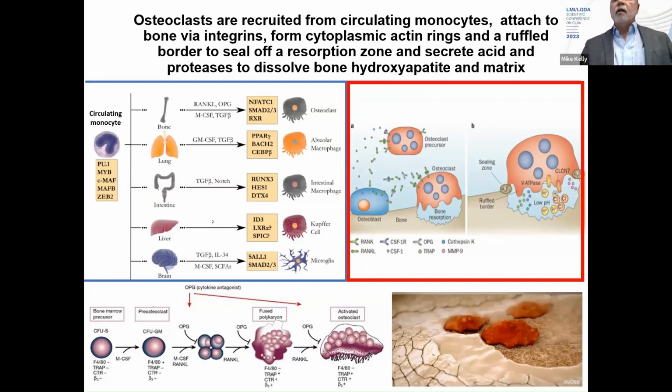That sets off a gene program that includes expression of integrins, which mediate binding to bone, and a cytoskeleton reorganization called actin ring formation that forms a little suction cup, such that the cell binds to the bone and then secretes acid and matrix degrading enzymes into the space between the bone and the cell, called Howship's lacuna.